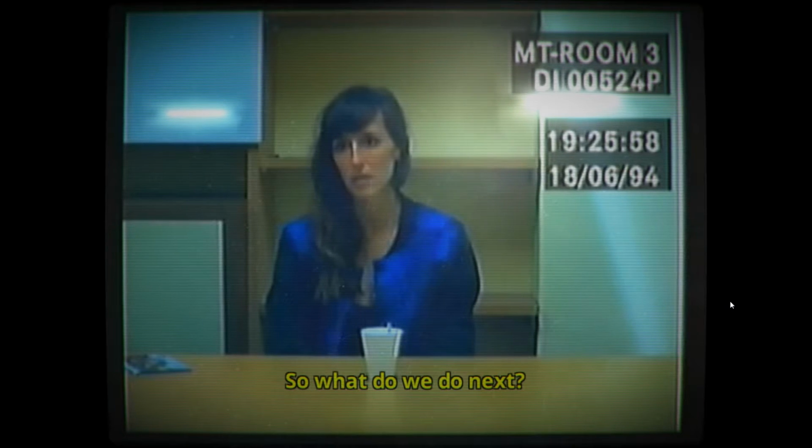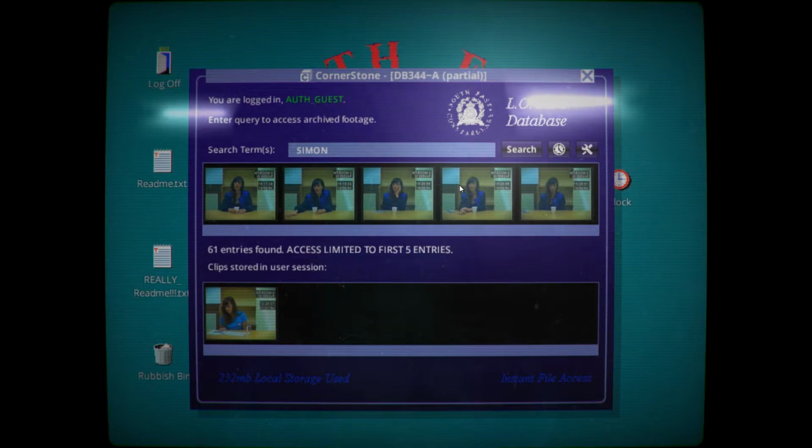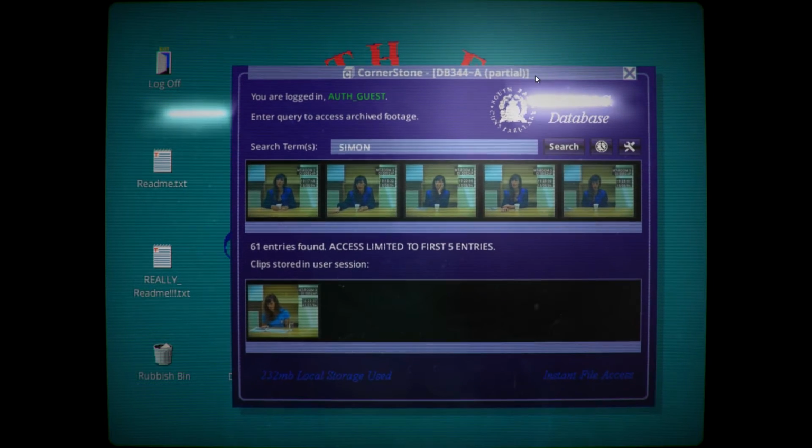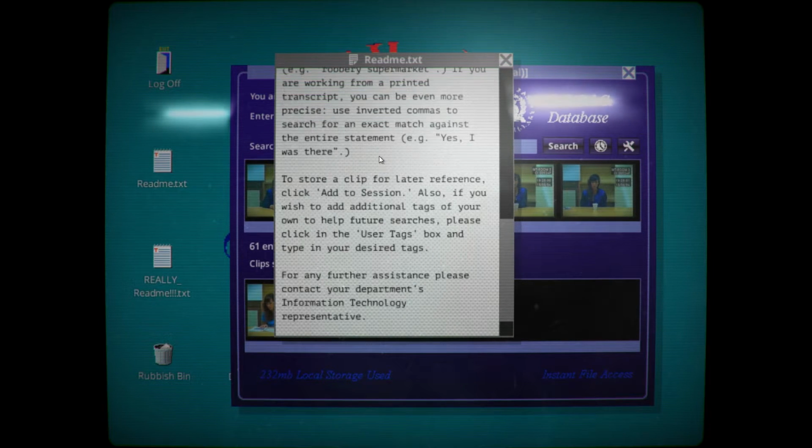So what do we do next? Interesting. She says accident. I'm going to put accident in there, but... Oh wait, is this not... Okay. So we keep getting names, so should we keep looking for names here? I'm going to quickly read this again.